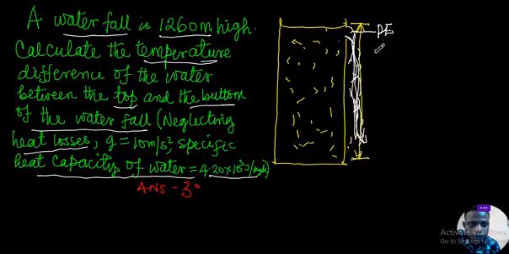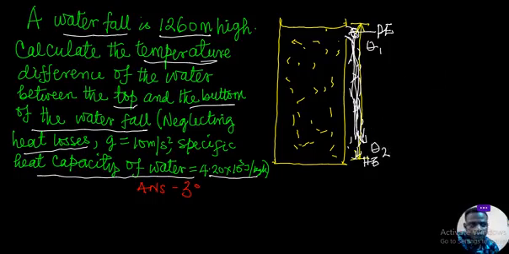Now, upon the water falling, the potential energy is converted completely to heat energy at this point. In that case, the temperature of the water is going to rise from, let's say, θ1 here to θ2 here.